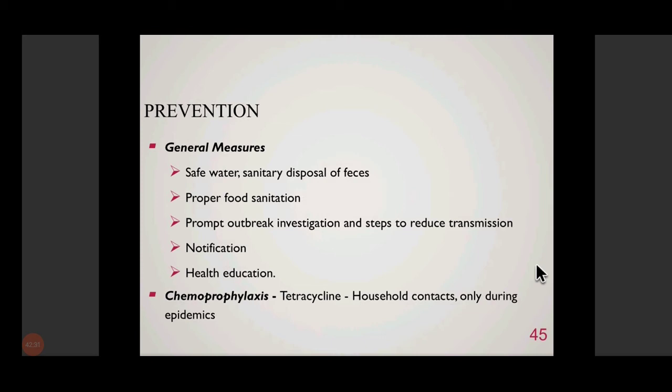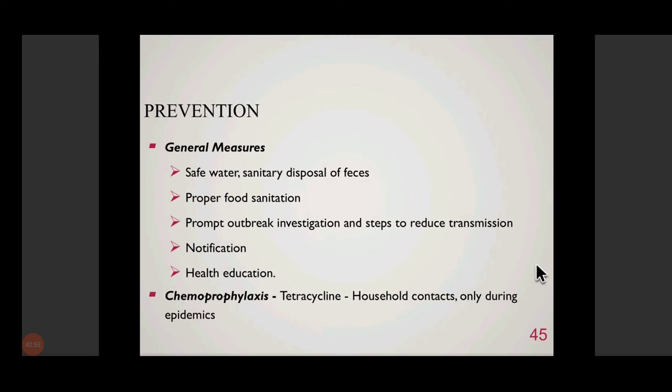Prevention includes general measures like safe and clean drinking water, sanitary disposal of feces. The feces should not get mixed with the drinking water, especially in villages. People who pass stool near the water bodies and then that same water is consumed, such measures lead to outbreaks and epidemics of cholera.